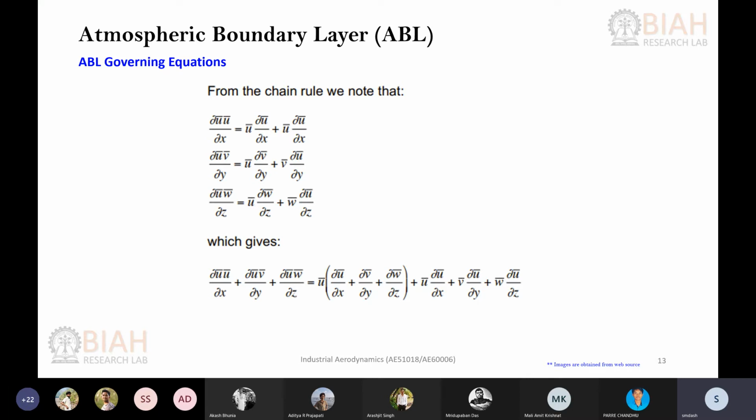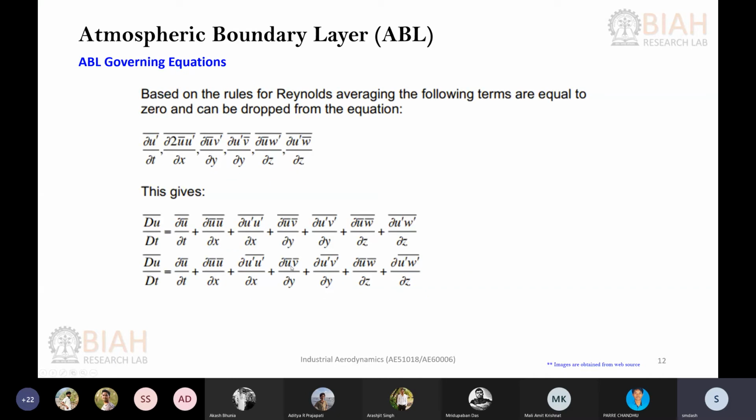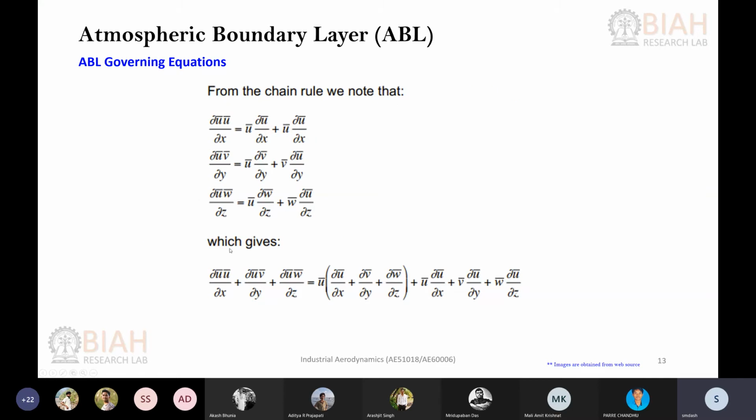Let's see what terms we have. It can be further simplified if you open them using the chain rule. For example, there are multiplications of U bar and V bar, U bar and U bar, and U bar and W bar. These things you can open up using the chain rule.